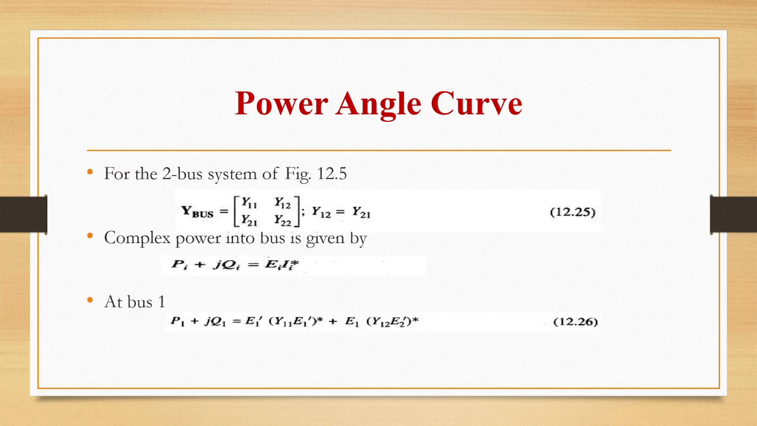So for a two-bus system, we can write the Y bus matrix as a 2 by 2 matrix, that is Y11, Y12, Y21, Y22, where Y12 is equal to Y21. So complex power into the bus can be given by the formula. This we have seen in the first unit. Pi plus jQi is equal to Ei into Ii conjugate. At bus 1, Pe1 plus jQ1 will be equal to E1 dash Y11 E1 dash conjugate plus E1 dash Y12 E2 dash conjugate.